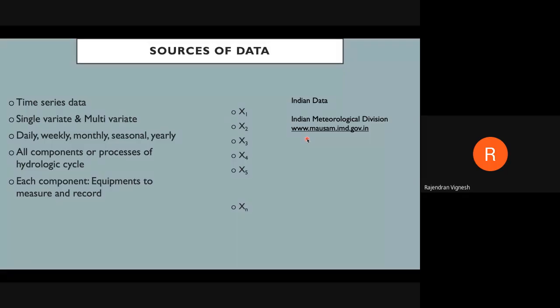This is the website where you can find most of the data available for India, state wise, catchment wise, basin wise, everything. Just note this website down. After this class is over, I'll tell you what to do with this website, right? This is about the Indian meteorological data. If you want Indian data to be downloaded or bought, you can refer to this website, right?